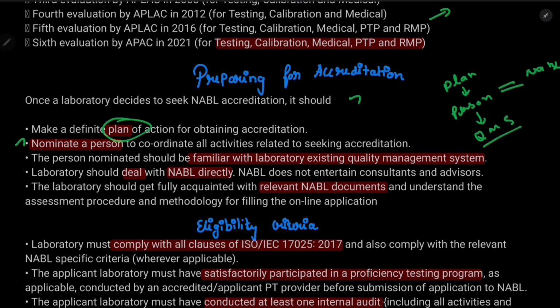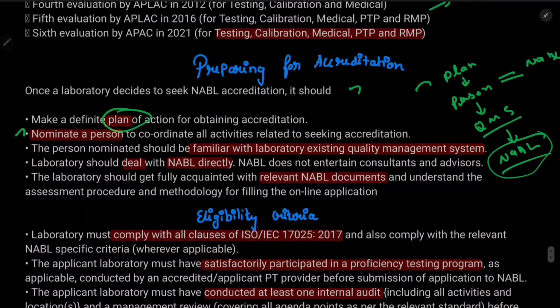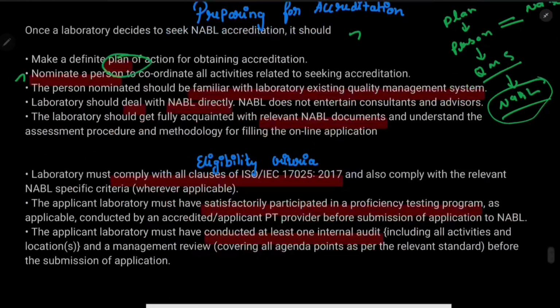The laboratory should be fully acquainted with the NABL documents. What are the NABL documents? I will discuss them very soon, but they should have all the NABL related documents with them. Now if you have all these things, then you should go for the NABL accreditation, but you should have a requirement. So what are the eligibility criteria?